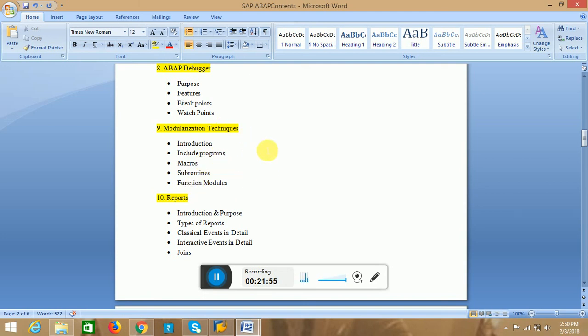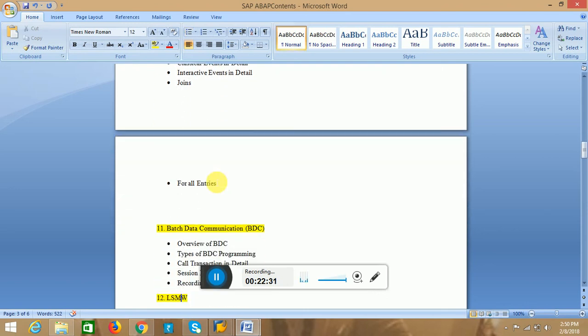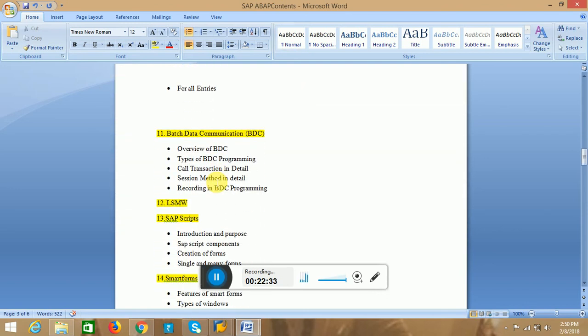In modularization techniques we have include programs and macros, subroutines, and function modules. After completion of that, we have the reports also. The heart and soul of ABAP is reports. In this we will discuss the introduction and purpose of reports, and the types of reports: classical events, interactive events, and joins, and for all entries in reports.